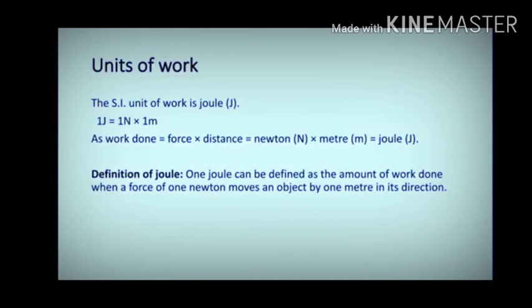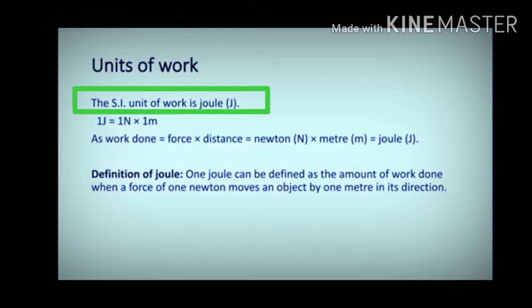Let's talk about units of work. The SI unit of work is joule. It is written as capital J. Capital J is the notation for joule. 1 joule is equal to 1 Newton into 1 meter.